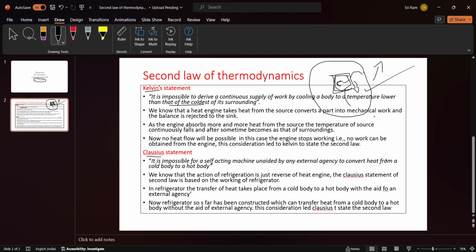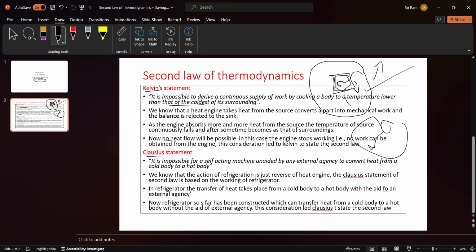Okay, then after a certain time, what happens? Its temperature may decrease. When its temperature is equal to the surrounding temperature, then it cannot transfer heat. Now, no heat flow will be possible in this case. Yes, when the temperature of one body is equal to the surrounding, it cannot give any heat to the surrounding.